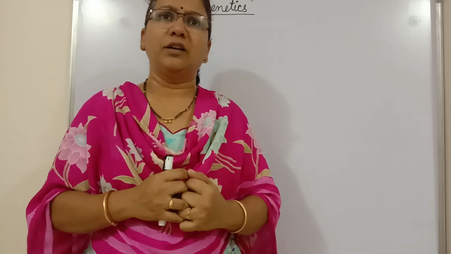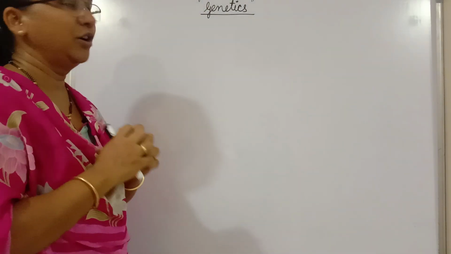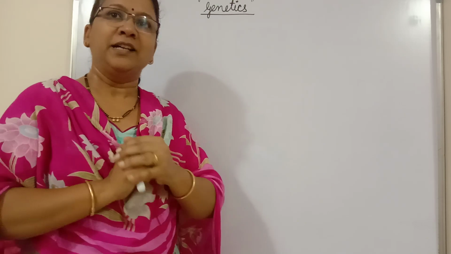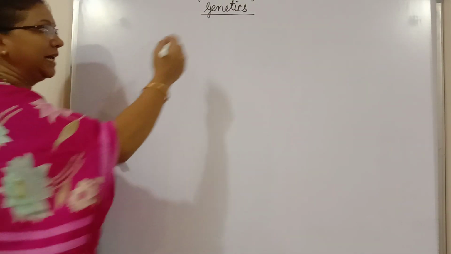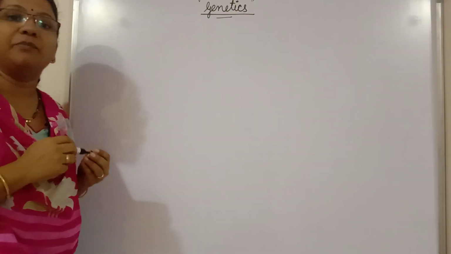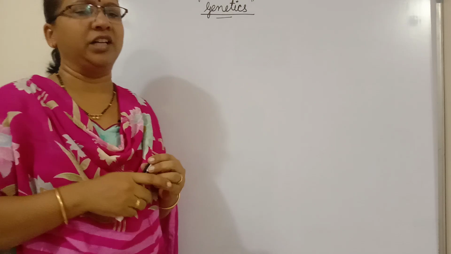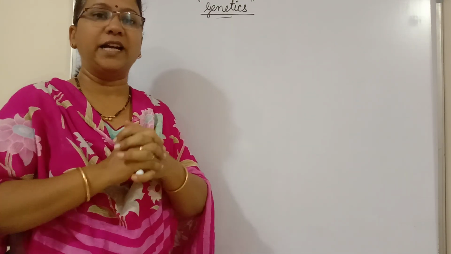But how does it occur? It completely depends on genetics. So what is genetics? Let's see what is genetics. Genetics is actually a branch of biology which deals with heredity and variation. But this definition is not enough to understand genetics.